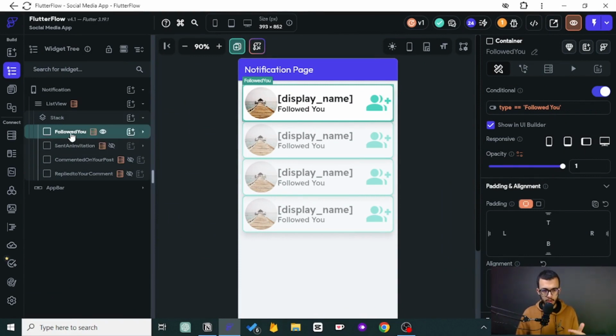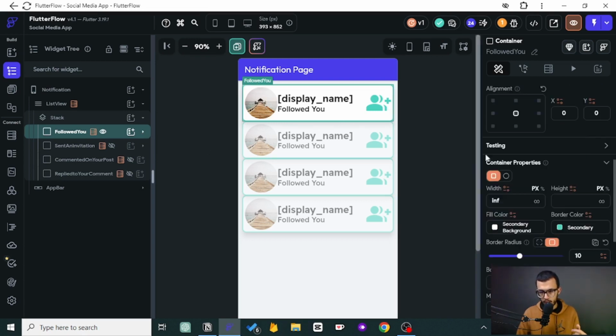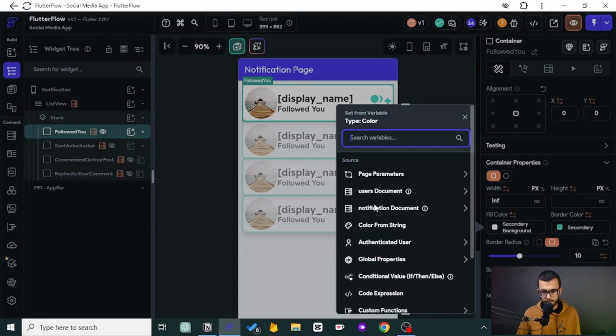It's easy. So here we want to actually do something very different. For the color, we want to separate those that we have seen and those that we haven't seen yet. So I think we should just use the fill color as a way to differentiate. You want to come here and say conditional.